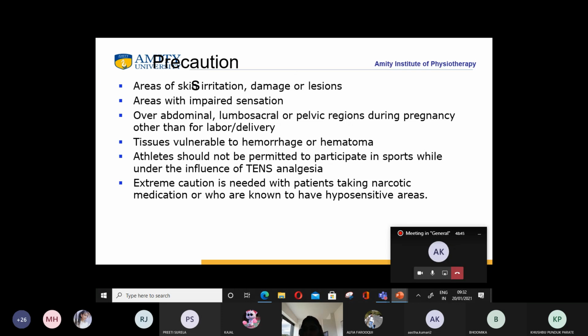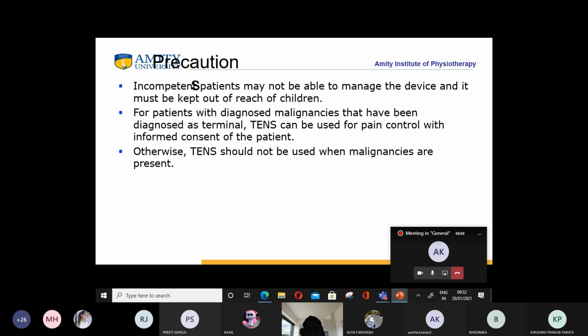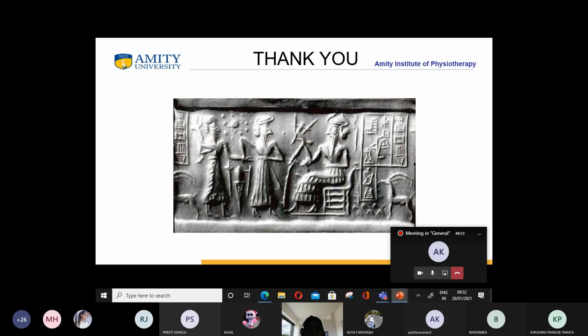Extreme caution is needed in patients who have hypersensitive areas. Incompetent patients should be given TENS with precautions. With diagnosed malignancies, TENS should not be given on that particular area. TENS can be used for pain control in malignancies, but with the informed consent of the patient. If there is no informed consent in the case of malignancy, you should not go with TENS.